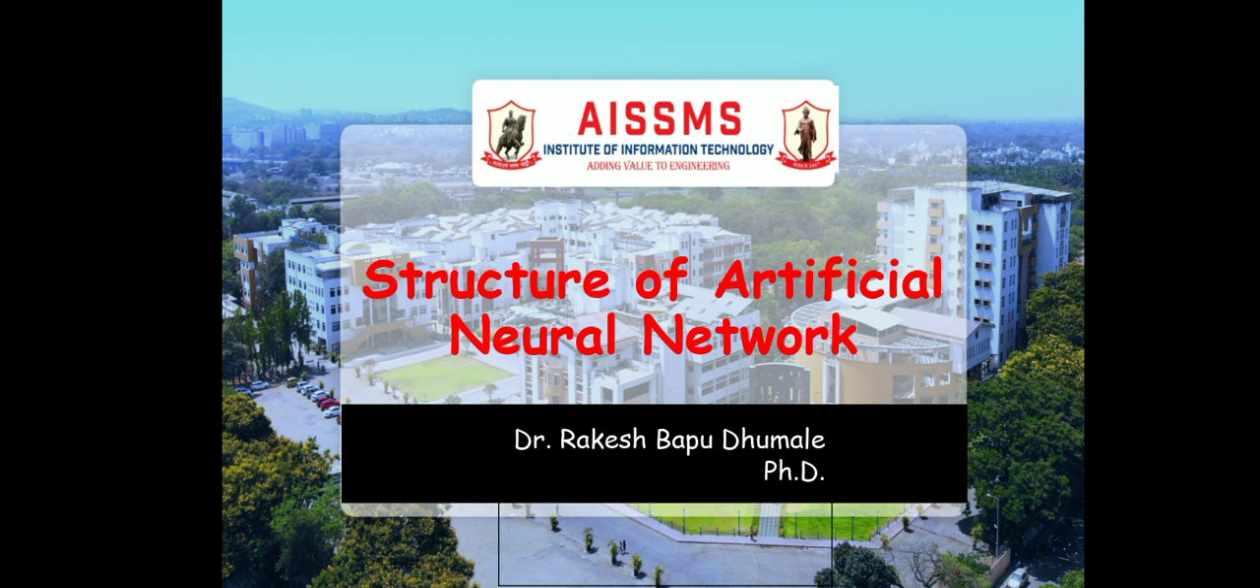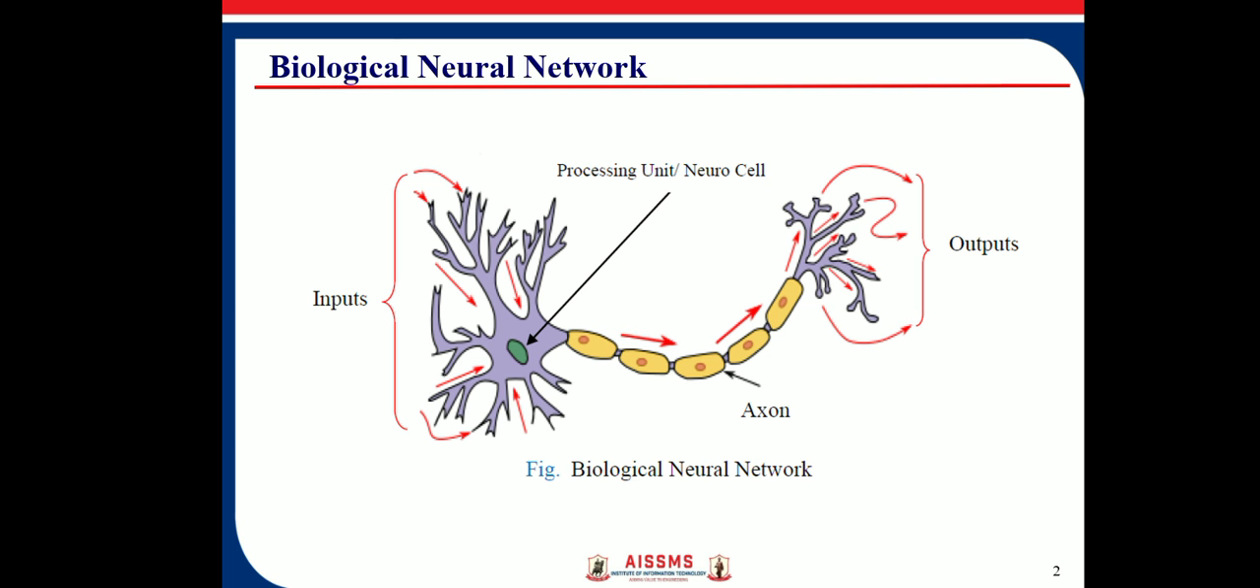In this video, we will discuss the structure of artificial neural network. The human brain is a highly complex, non-linear and parallel computer. A basic component of the human brain is neurons. These neurons are interconnected in an extremely difficult way. The network of human neurons is extremely parallel.